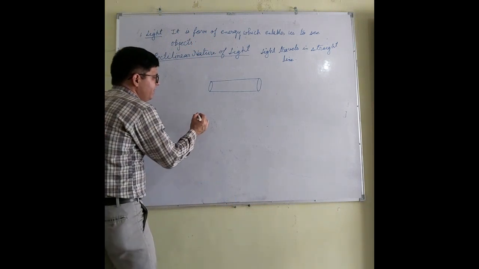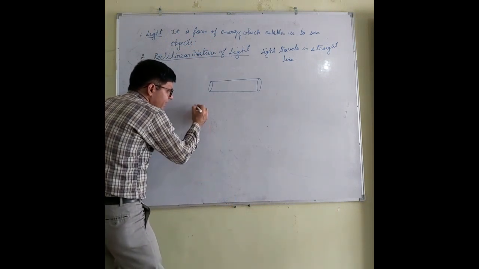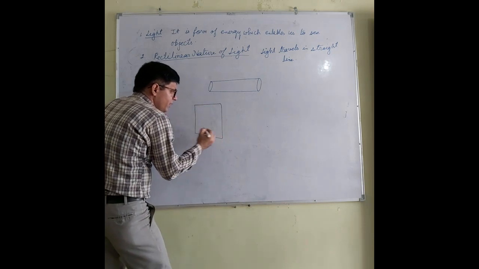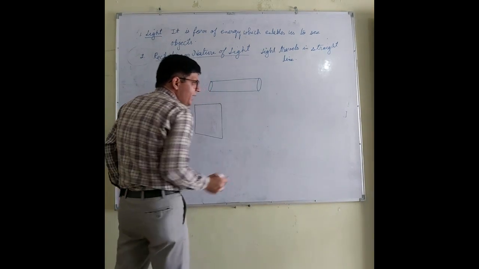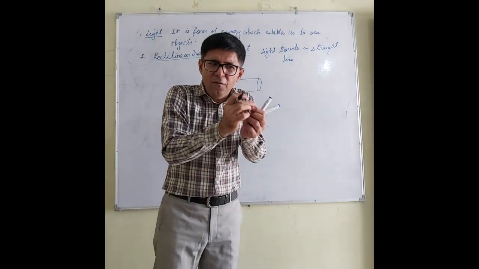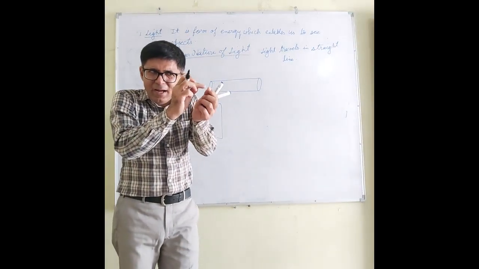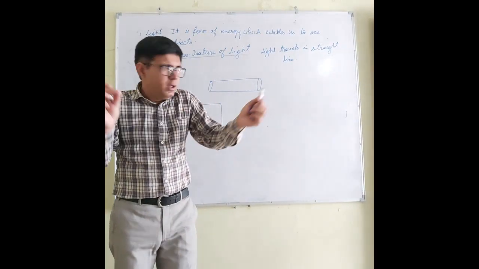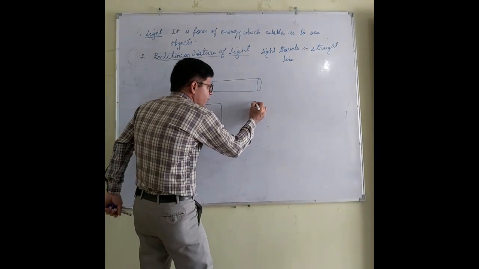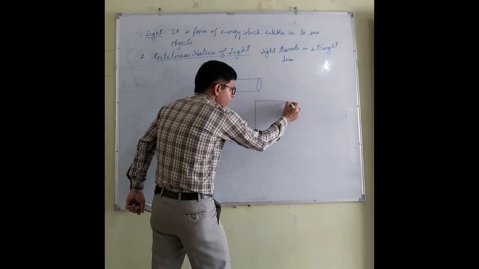Now another activity is to take 3 cardboards. These 3 cardboards are identical. With the help of a wire, make a fine hole through the center of each cardboard. Let's say these 3 are the cardboards.